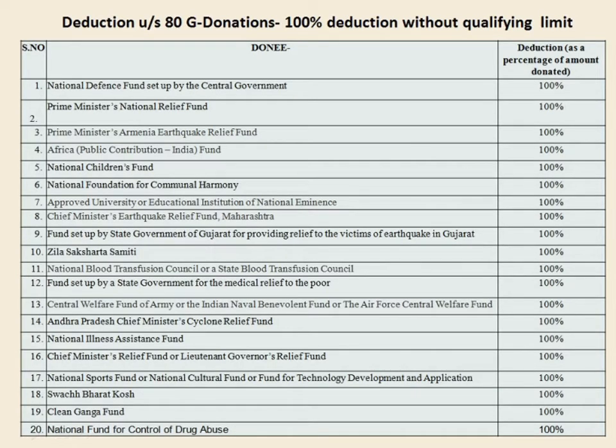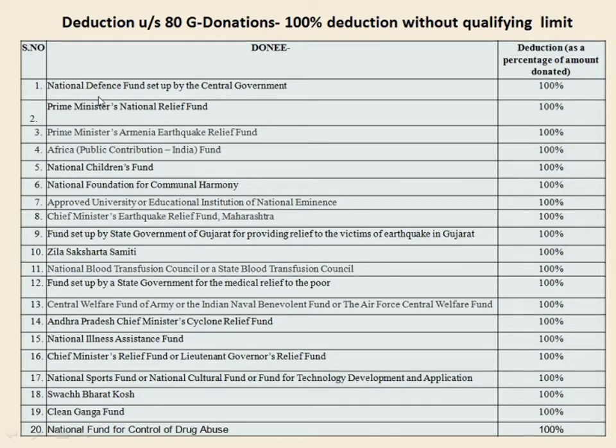Now let us see the deduction under section 80G, that is, donations which are 100% deduction without qualifying limit. You can claim the 100% deduction for these donations made.